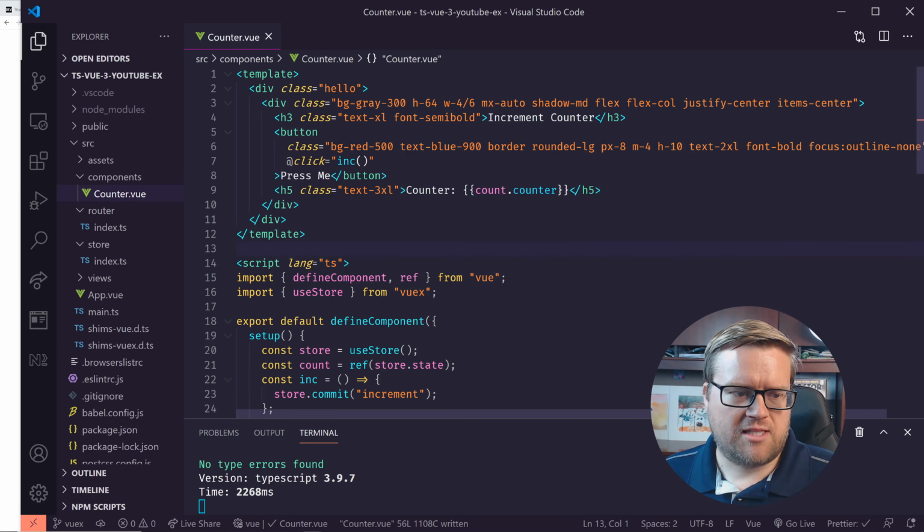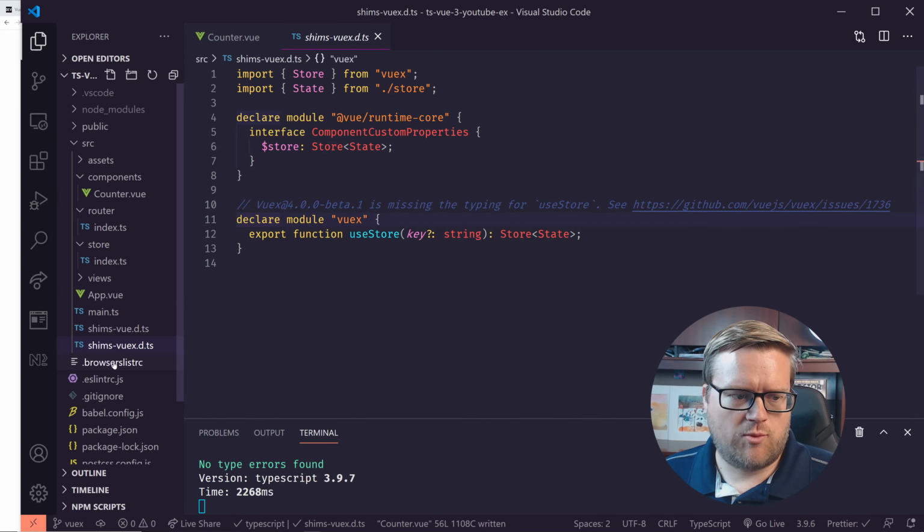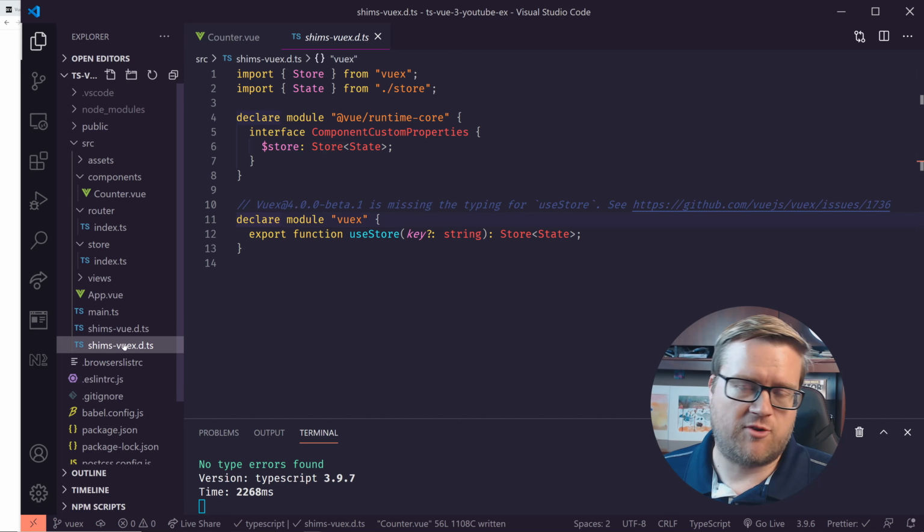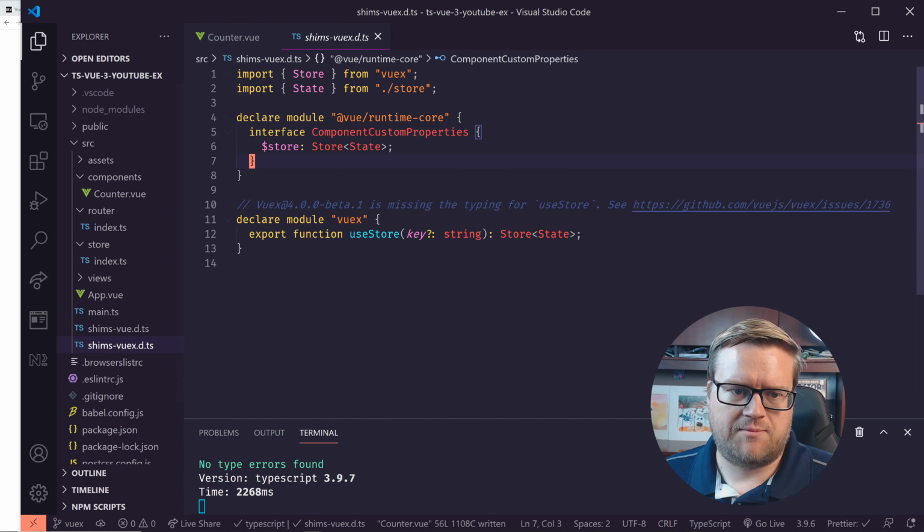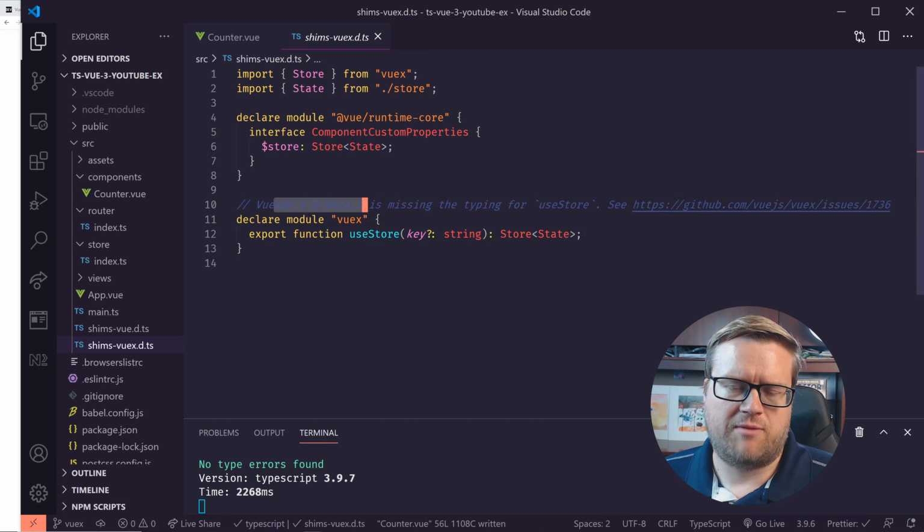Cool. So here's the app that we created, and you can see here we have these shims in place. We have a shims for Vuex, and this is basically a way for TypeScript to come in and know what things are. So by putting these shims files in the source folder, when the app loads, it kind of knows what these keys are, and we define them. So we're defining like Vue runtime to use this custom component custom properties in the store state. And then there was a missing type for useStore. So we just went ahead and created it inside here. And this was a problem with beta 1.